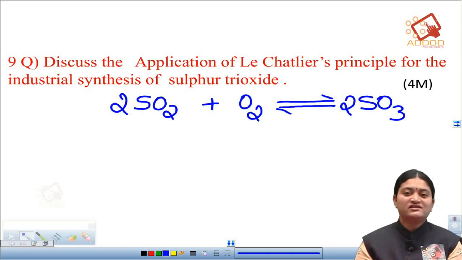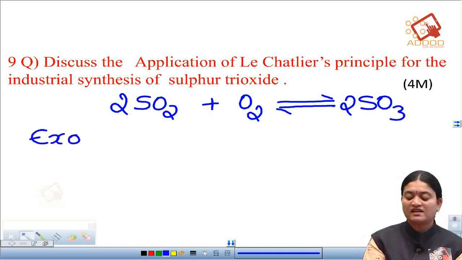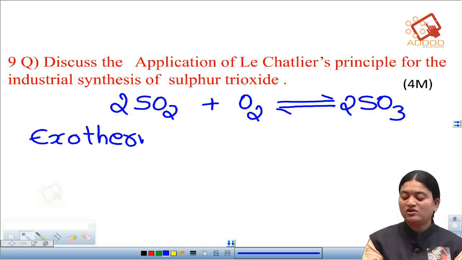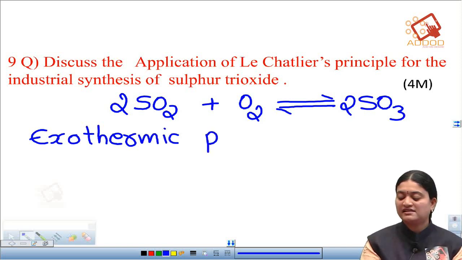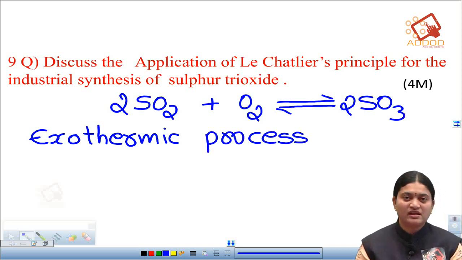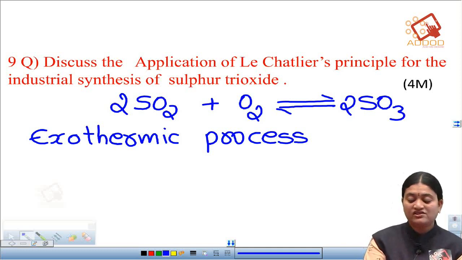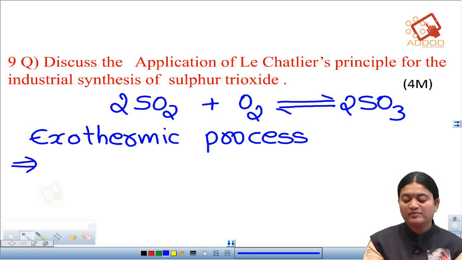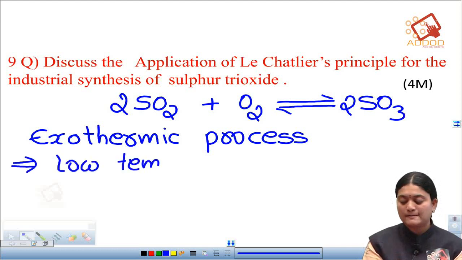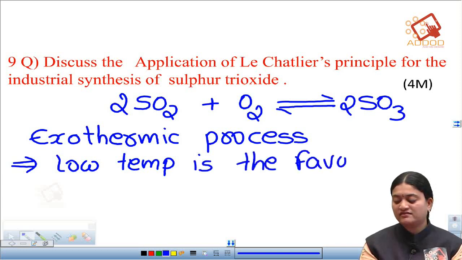This reaction is an exothermic process, that is, during the formation of sulfur trioxide there is a liberation of heat. So when the reaction is exothermic, according to Le-Chatelier's principle, low temperature is the favorable condition. So here we can write: low temperature is the favorable condition.